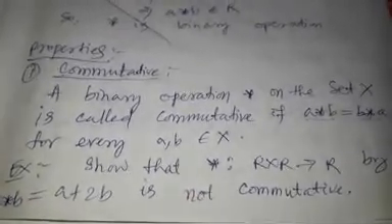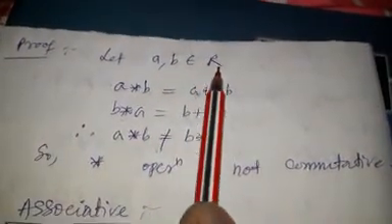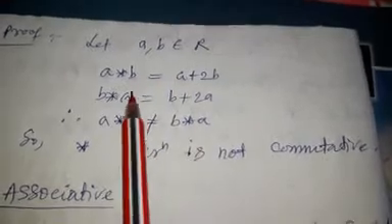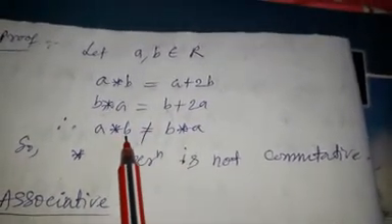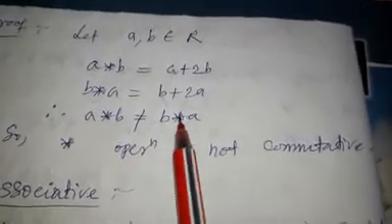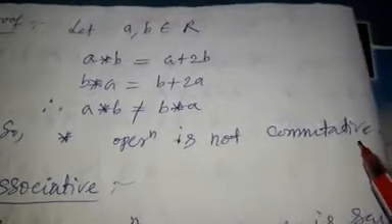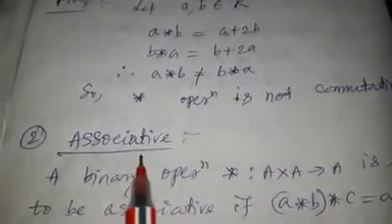Why? Given A comma B belongs to R, A star B is equal to A plus 2B, then B star A is equal to B plus 2A. So A star B is not equal to B star A. So the star operation is not commutative. Now comes the associative.